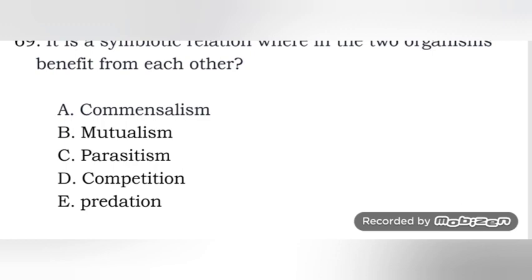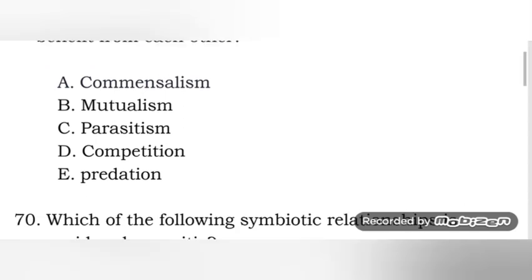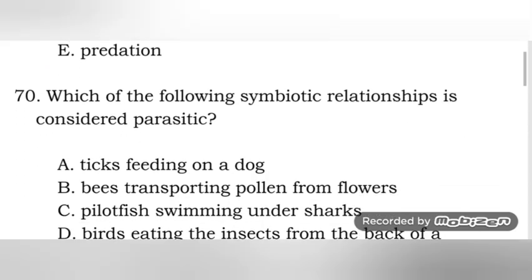Competition, this is like different organisms taking in the same minerals and nutrients, like weeds and stuff. Predation, we have the prey and the predator. One is being harmed and one is benefiting. The predator is the one that eats the prey, and prey is the animal that is being eaten.